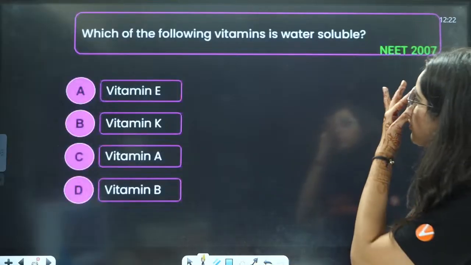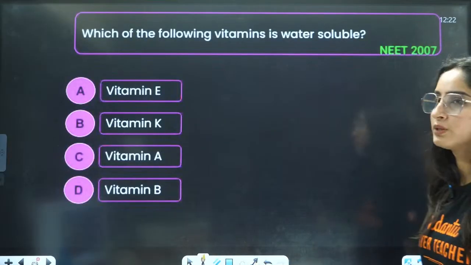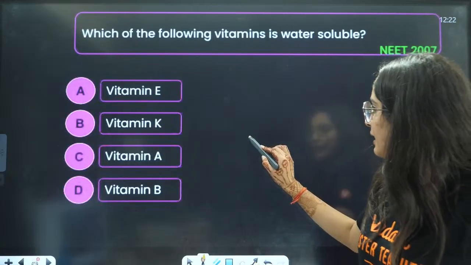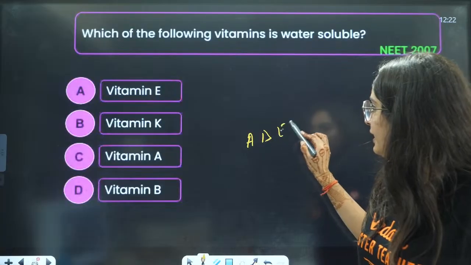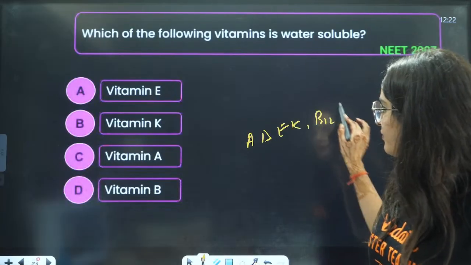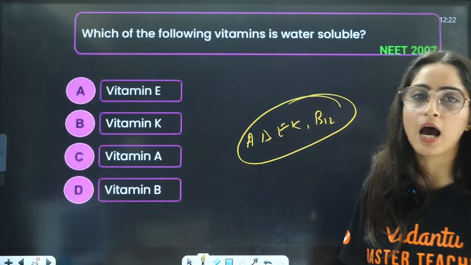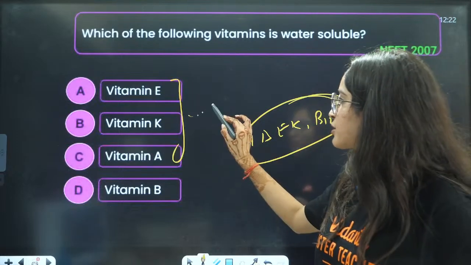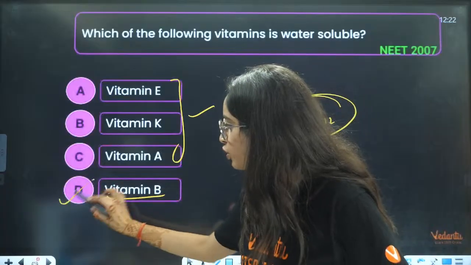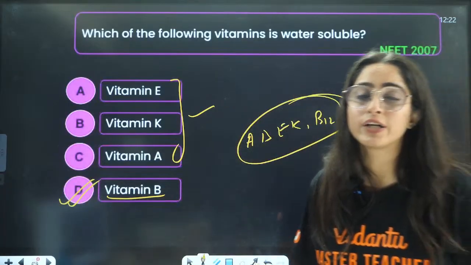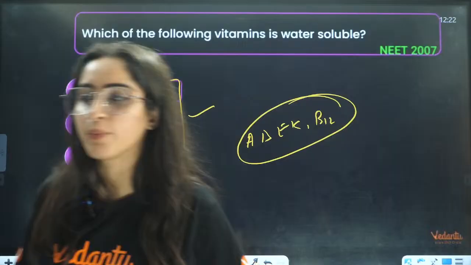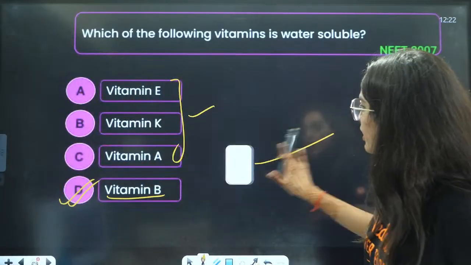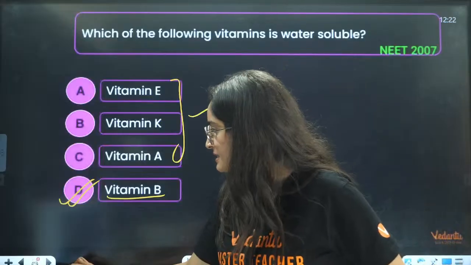Next, which of the following vitamins is water soluble? A, D, E, K are fat soluble. The rest, A, D, E, are fat soluble. This is water soluble. Except for vitamin B12, that can be stored in the body. So again D is the correct answer.